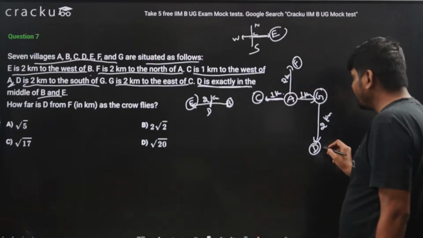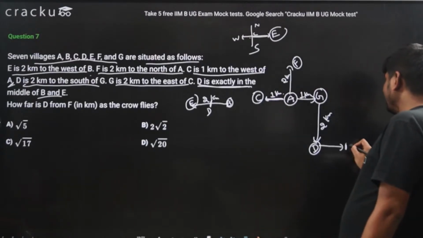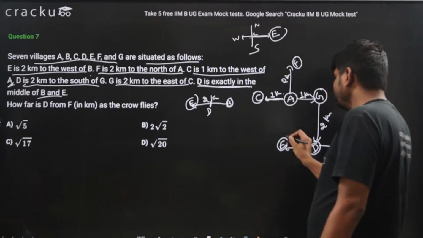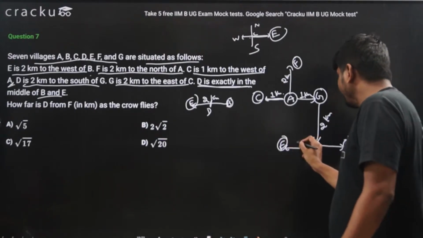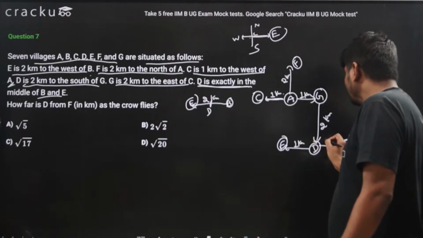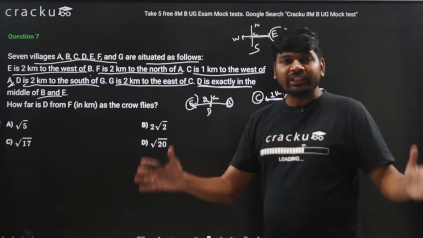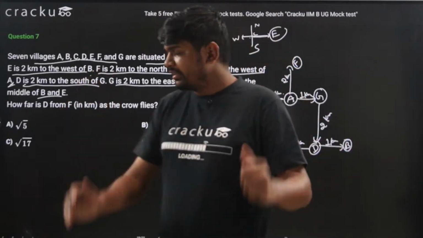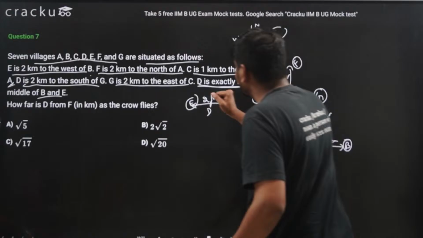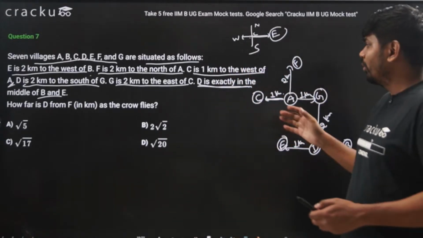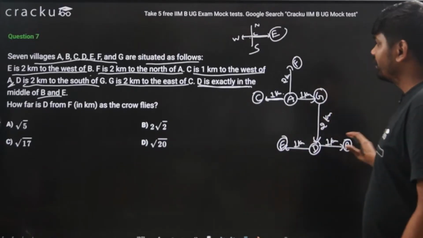Therefore, I can assume that B will be here, E will be here. This distance will be 1 kilometer, and this distance will also be 1 kilometer, because the total distance between B and E is 2 kilometers. So now I am able to draw the entire scenario, where is who and which person is standing where.